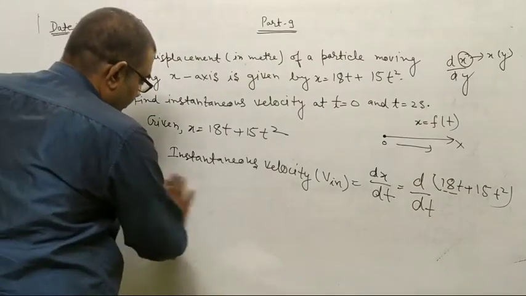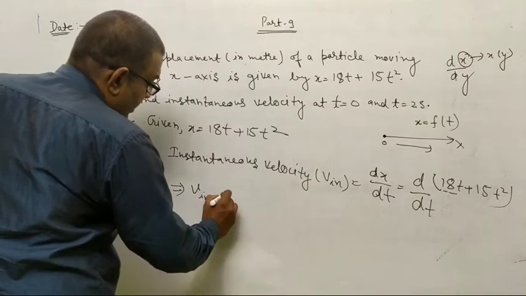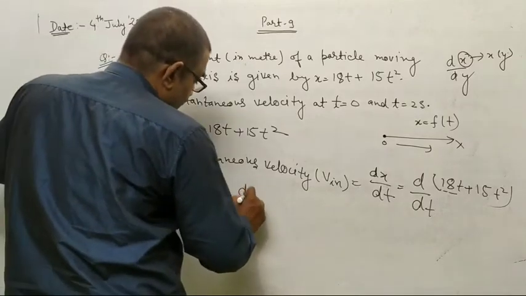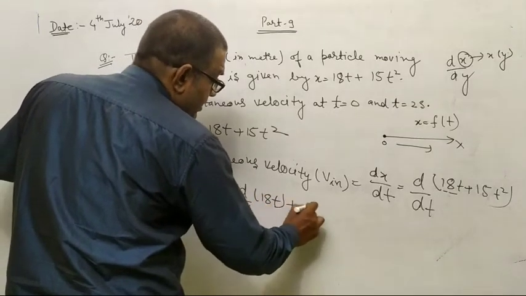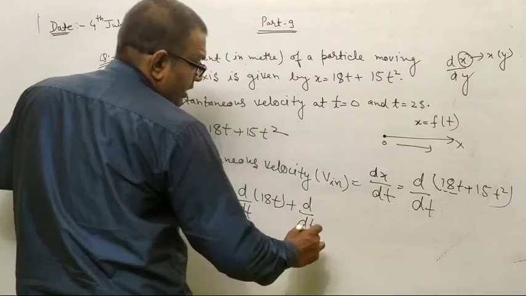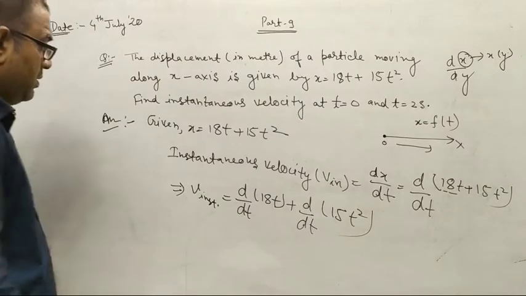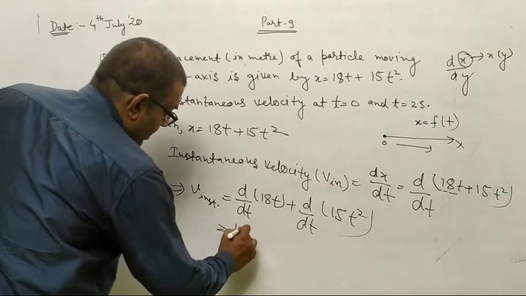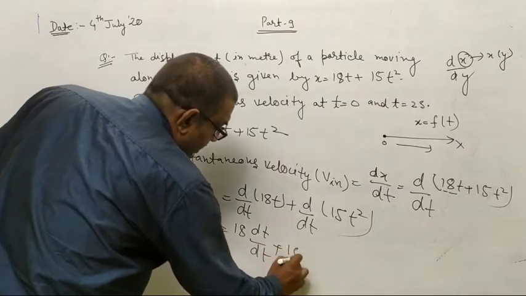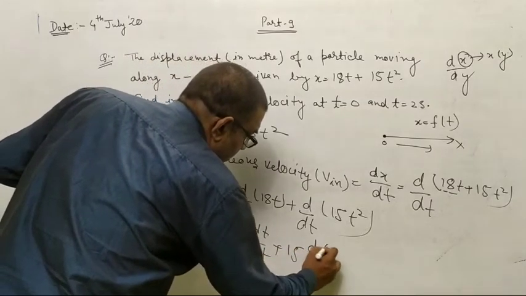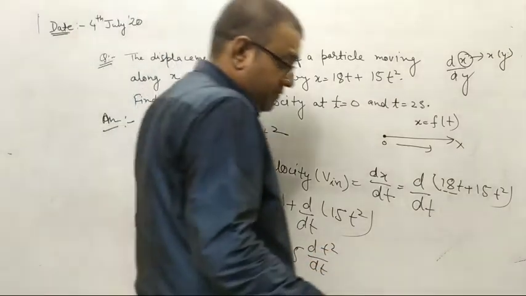So v instantaneous can be written as d upon dt of 18t plus d upon dt of 15t square. Now we can write it as 18 dt upon dt plus 15 dt square upon dt.